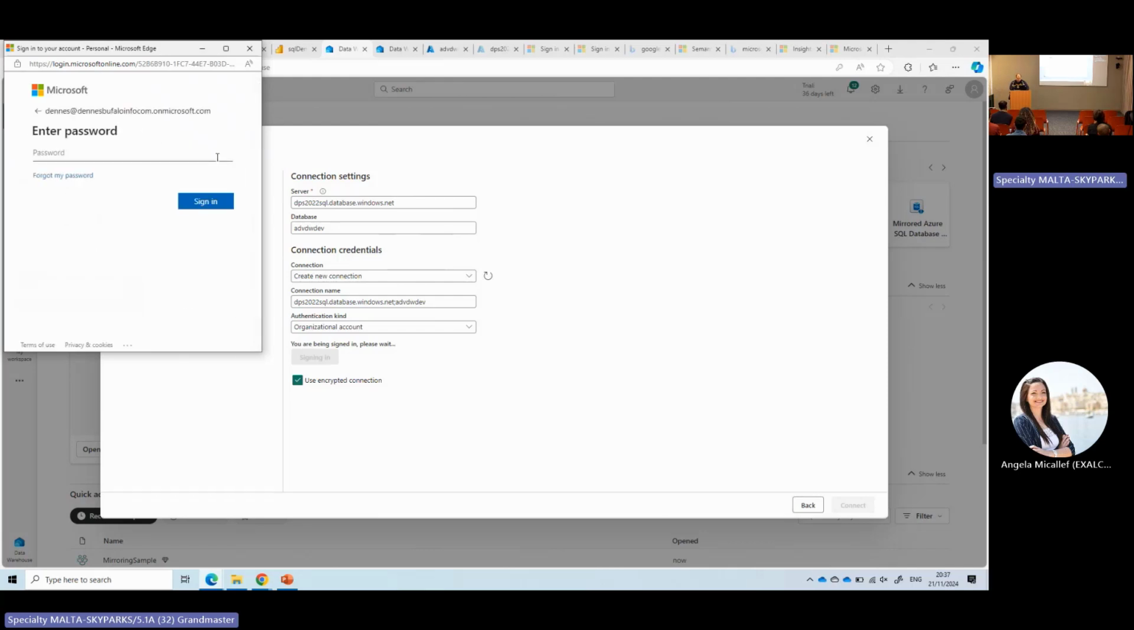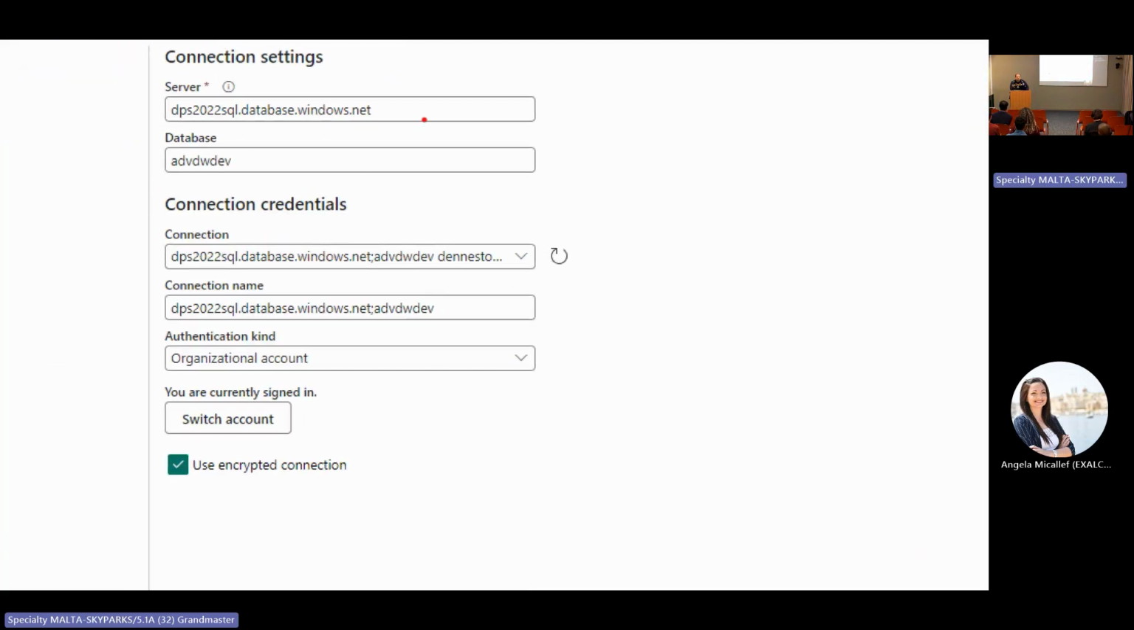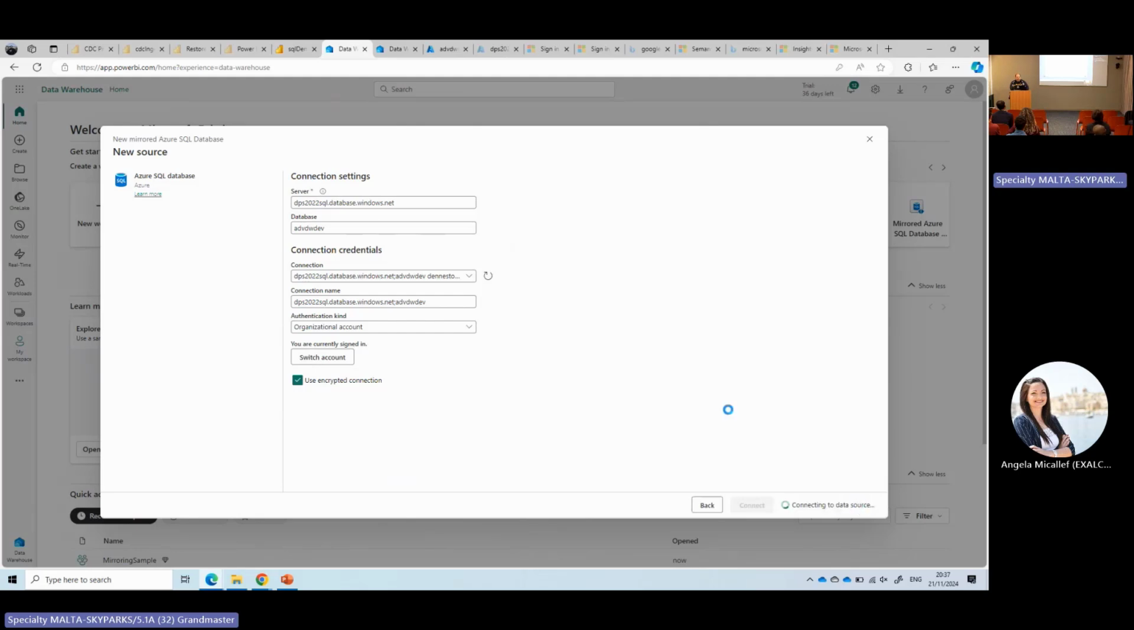Now I can give my login. We sign in. Okay, sign into the database. So specify the database. It will create a connection object. I have some blog posts about the management of these connections. And then you connect. Connecting to the data source.